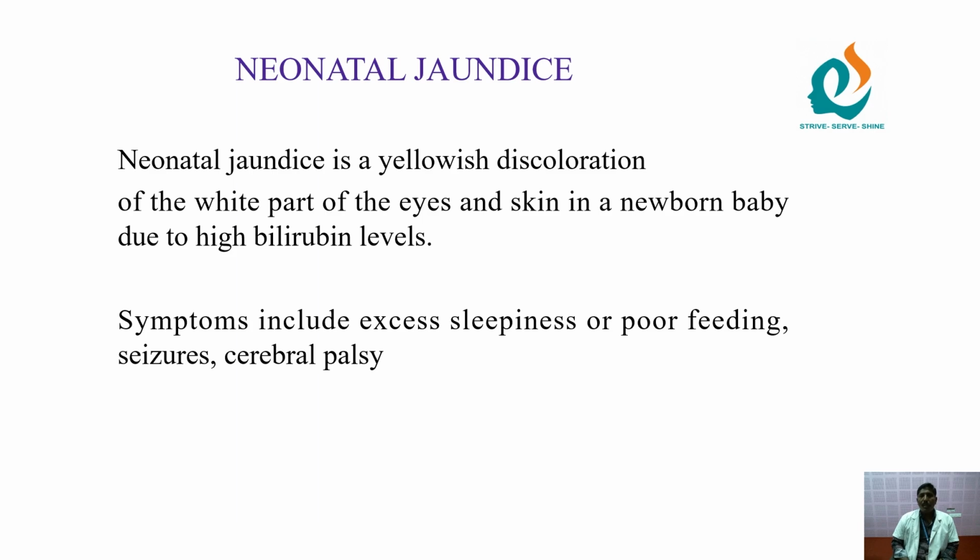Next, we move to neonatal jaundice. Neo means new. This jaundice mainly occurs in newborn babies. This jaundice is serious at the time of childbirth, and after that it disappears in one or two weeks. Neonatal jaundice is a yellowish discoloration of the white part of the eye and skin in newborn babies due to high bilirubin level. Symptoms include excess sleepiness or poor feeding, seizure, and cerebral palsy.